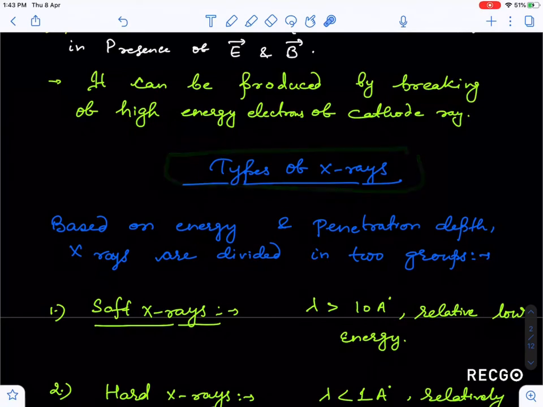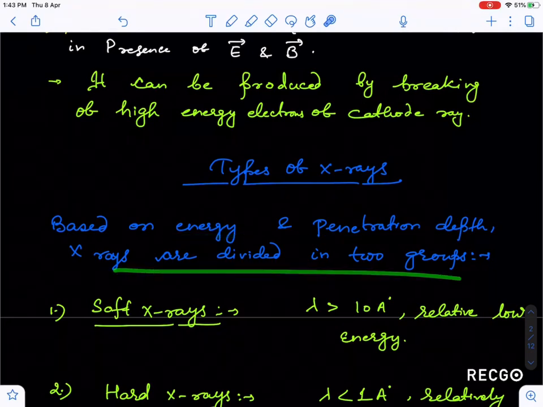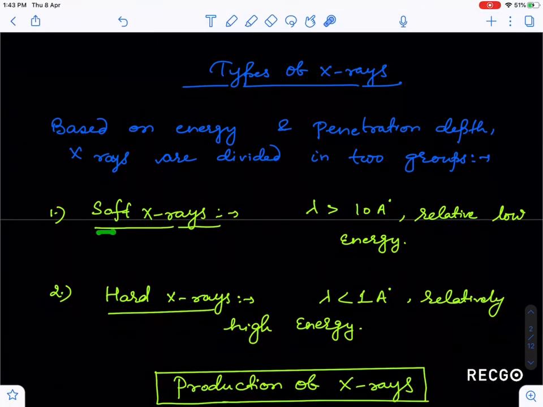X-ray can be divided into several types, but I'm taking some bases like the graph I drew earlier. On the basis of that graph, we can divide X-ray as continuous and characteristic. But on the basis of energy and penetration depth, X-ray can be divided into two groups: soft X-ray and hard X-ray. So what is soft X-ray?